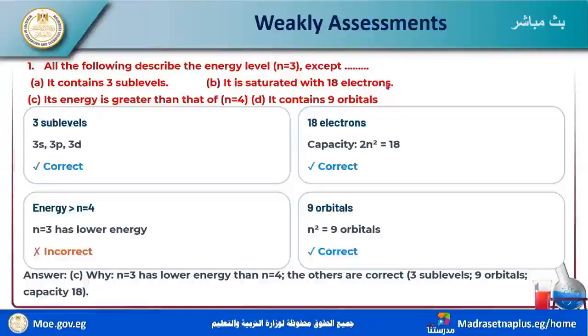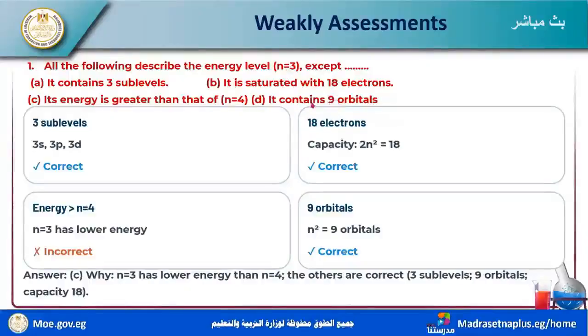It's saturated with 18 electrons. Its energy is greater than that of N equal to 4. No, this is incorrect.